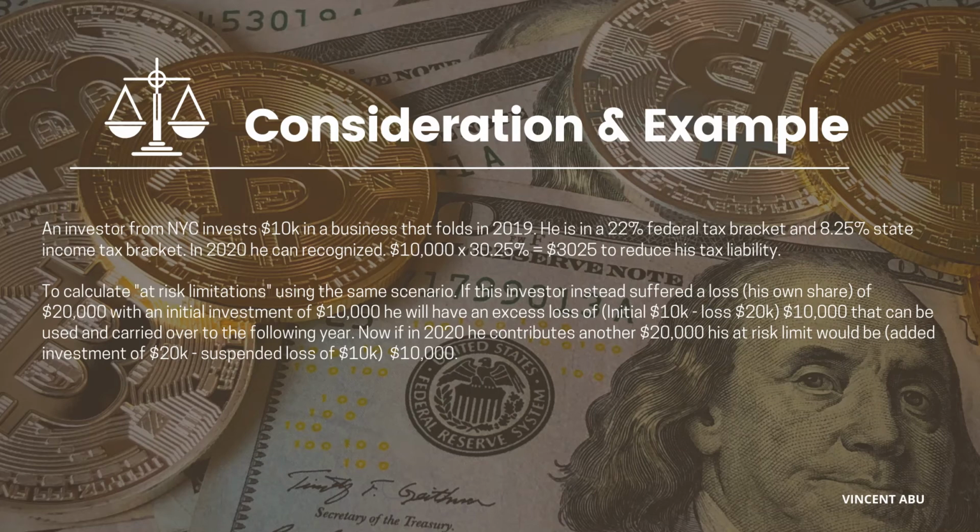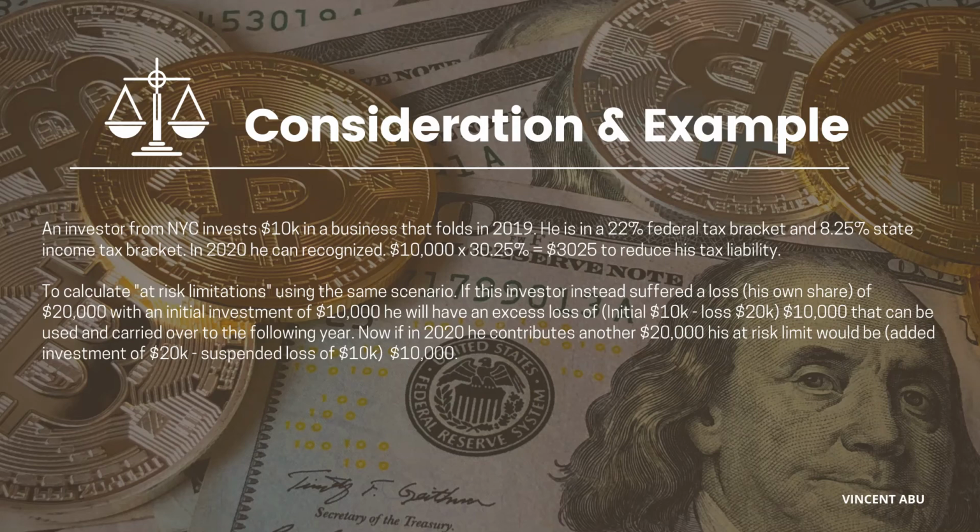You do that by taking the 10,000 and multiplying it by adding the federal tax bracket and the state income tax bracket. You get 30.25%: 22 plus 8.25 is 30.25. So you multiply that by 10,000 and you get 3,025 that you can use to reduce your tax liability.